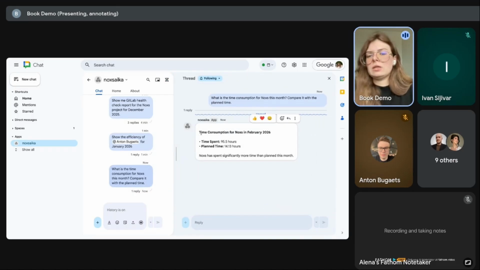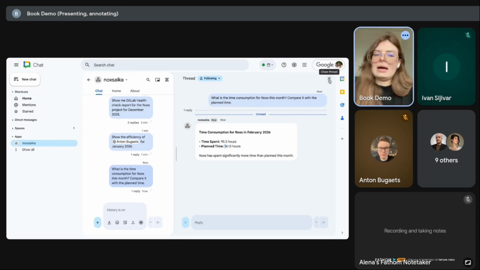Yeah, and we can see Noxs quickly, within minutes, provides results. Time spent in February, the last month, because I didn't specify specific months here, is just 95, and planned 14. And we have a real problem, let's say, for this Jira project with estimation, and it shall be fixed, and it's clearly displayed here.